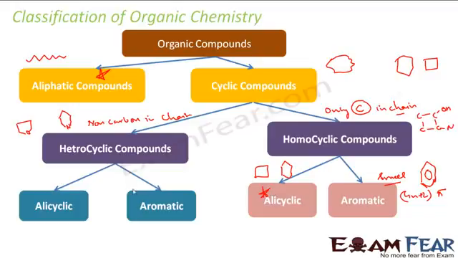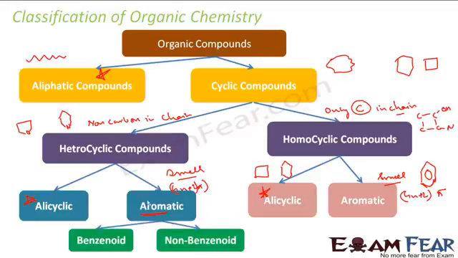Similarly, in heterocyclic also we have alicyclic and aromatic. So alicyclic, if you see, all have similar properties, and aromatic has a smell. So aroma, the moment we talk about aroma, right? Aroma means smell. Aromatic has smell, and also it has 4n+2 pi electrons. And then in the heterocyclic, we have benzenoid and non-benzenoid.